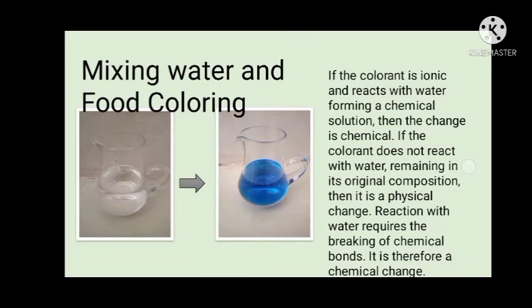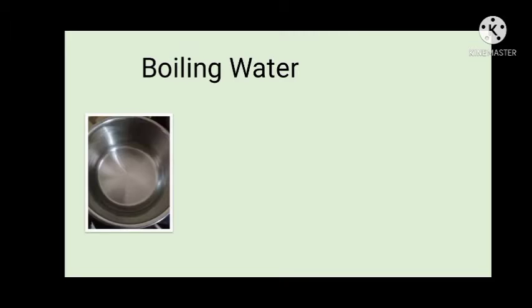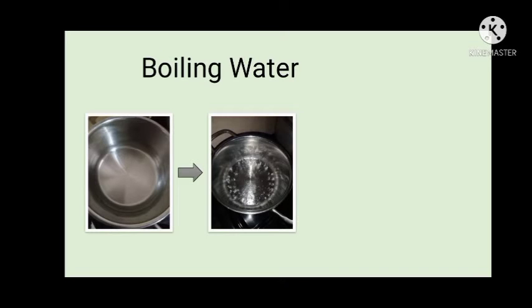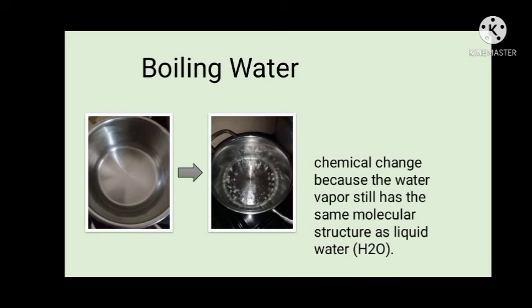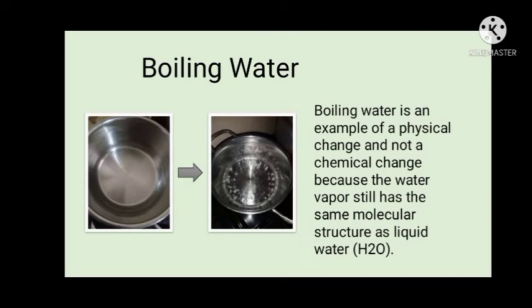The next example is boiling water. As you can see, the first picture is just water in the basin, and then here it's boiling. As you can see, it has many bubbles. So why is it a physical change? Because boiling water is an example of a physical change and not a chemical change, because the water vapor still has the same molecular structure as liquid water, H2O.